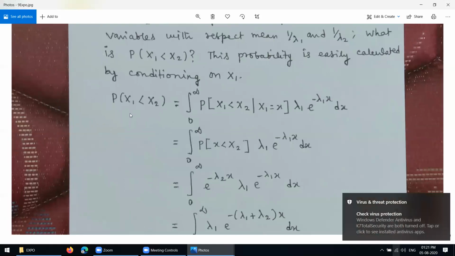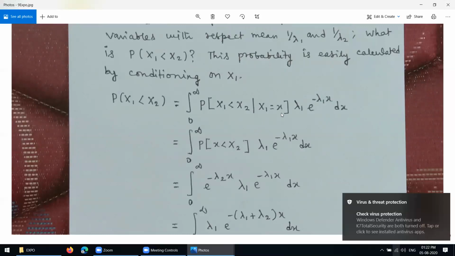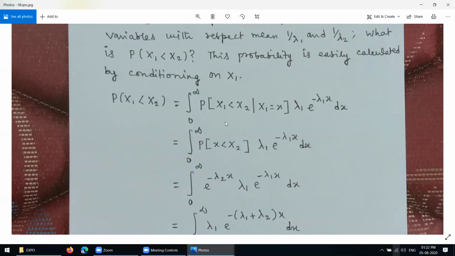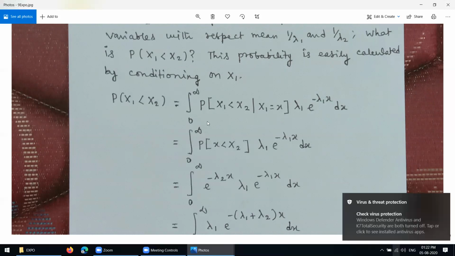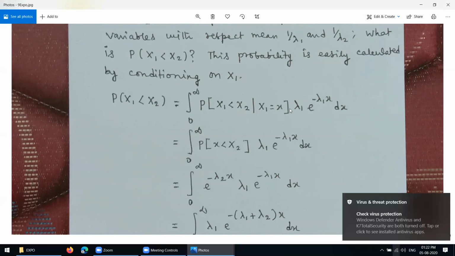So now you write probability of X1 less than X2 equal to the integral from 0 to infinity of probability of X1 less than X2 such that X1 equal to x, into, for a continuous random variable, we get lambda 1 into e power negative lambda 1 into x into dx.